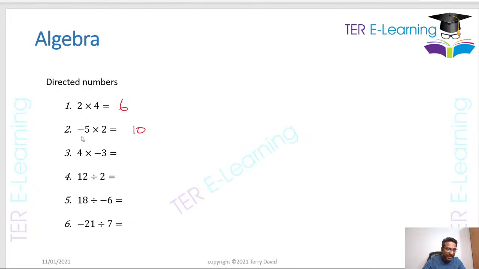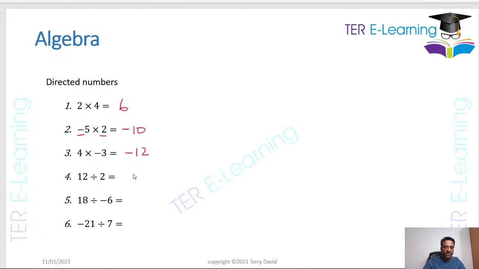But because you are multiplying a negative by a positive number, my answer is going to be a negative answer. So minus 5 multiplied by 2 gives me minus 10. If we have something like 4 multiplied by minus 3, you are multiplying a positive number by a negative number. So 4 3s will give me 12, but a positive by a negative gives me a negative number, right?